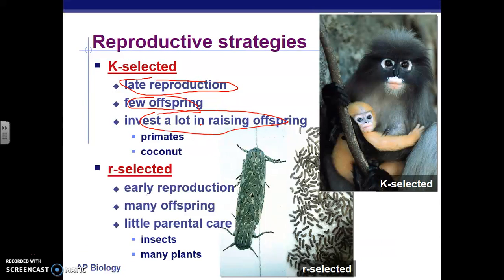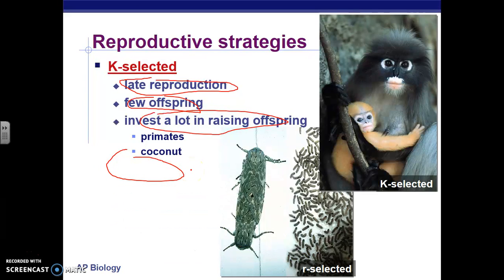Lastly, we have R-selected. R-selected, they have early reproduction, they give many offspring, and they give little prenatal care to that offspring. So insects are an example of this. They lay lots of larvae or whatever they give, and then they give very little care. Frogs are another example. Females lay eggs, and those eggs hatch and they turn into tadpoles, and the mother frog gives very little care to that offspring.